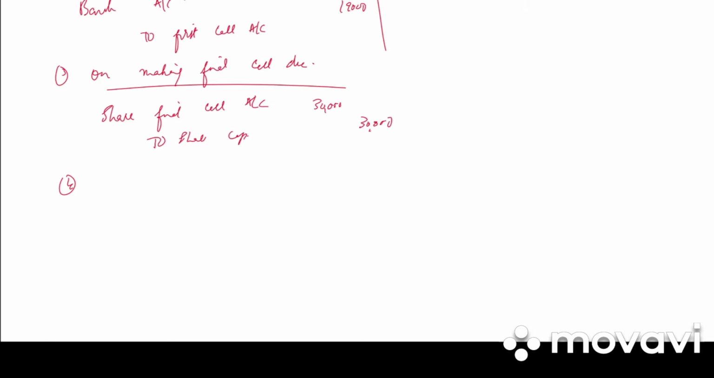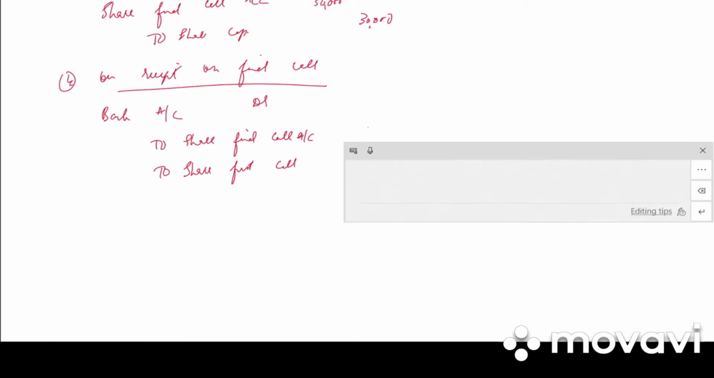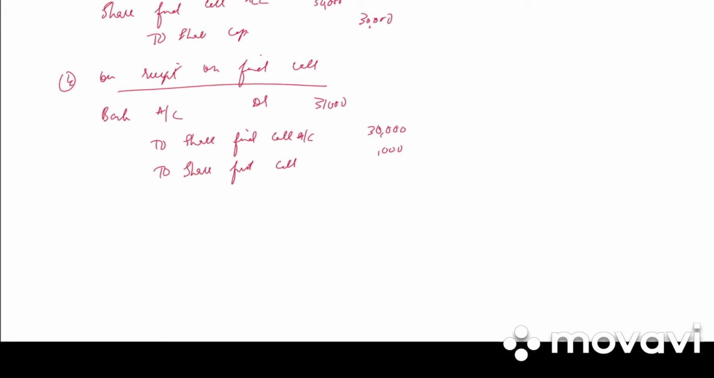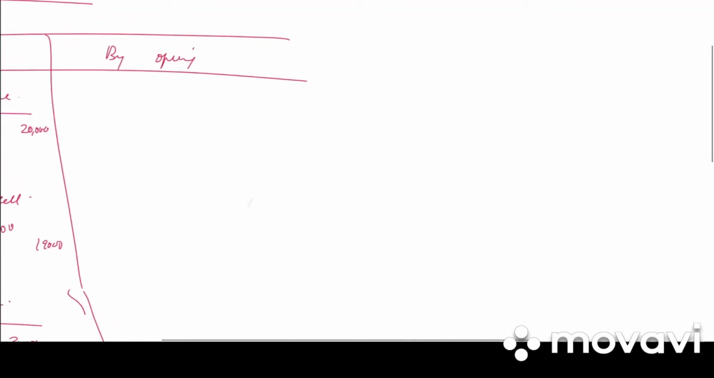And fourth entry is receipt on final call. So it is bank account debited to share final call. They have said that in the final call he paid all his arrears, that is he even paid his share first call money. So 30,000 is final call, 1,000 was due for first call, and 31,000. This is when they have not opened a new account, that is calls in arrears account.